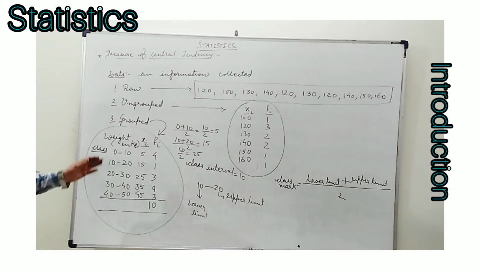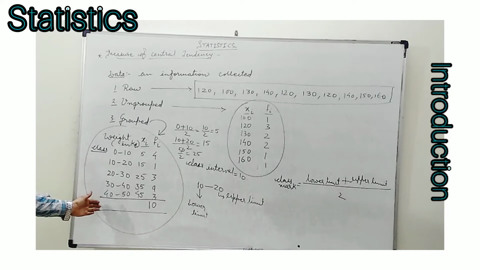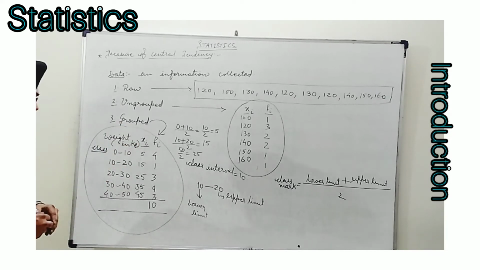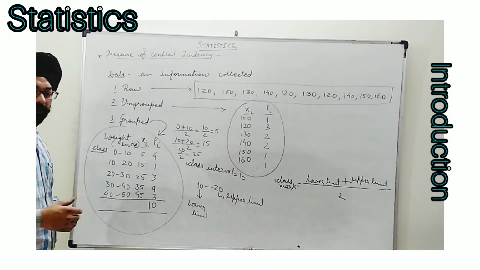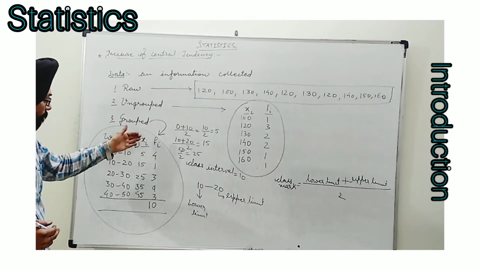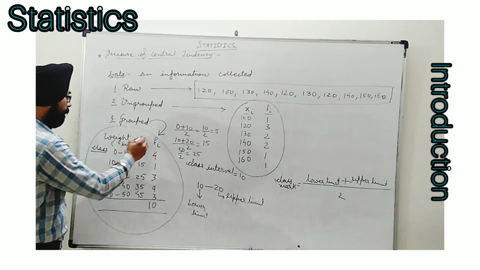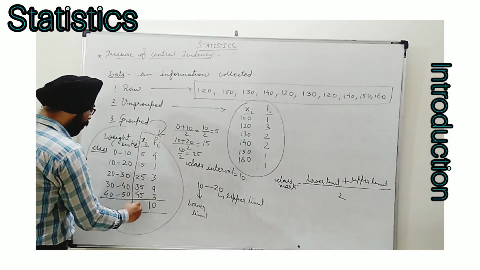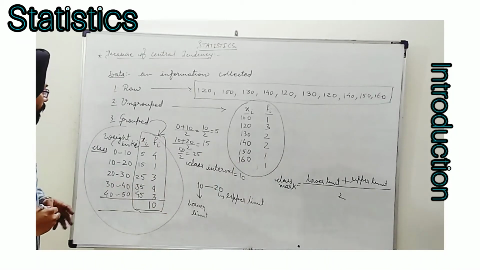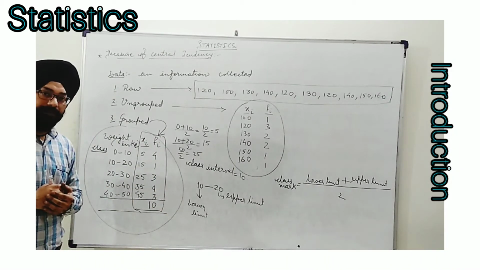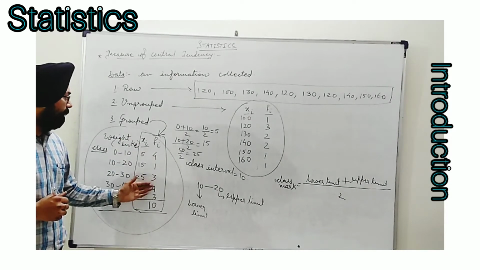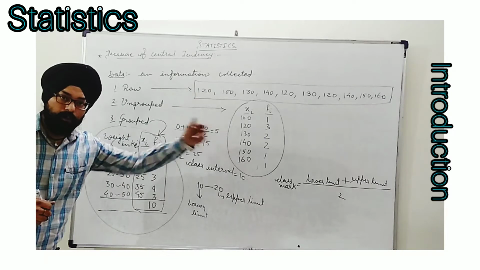As I said, we do not deal with this data directly. First of all, we find this class mark column known as xi column. Then only we will go ahead. Whatever we need to find, we will take xi and fi now. As soon as we find out xi, then we consider only xi and fi to obtain any of the measures of central tendency. In this case, when xi and fi are considered, this becomes similar to ungrouped data.